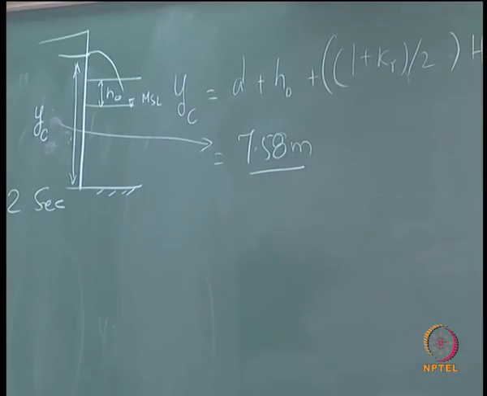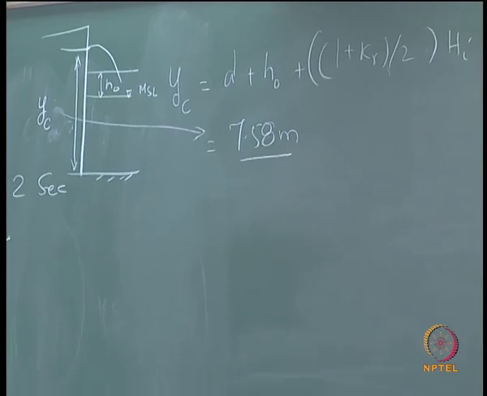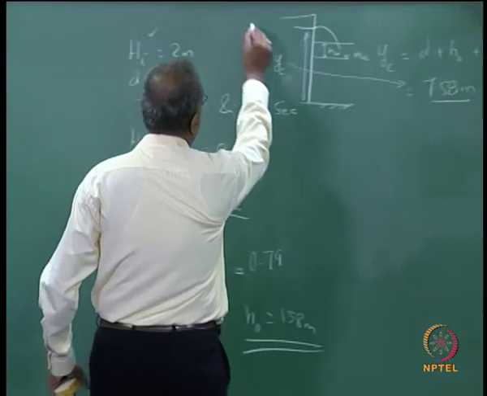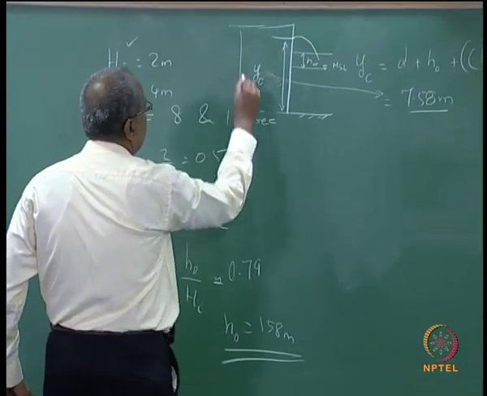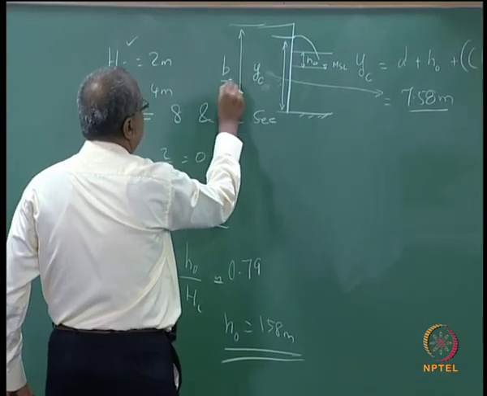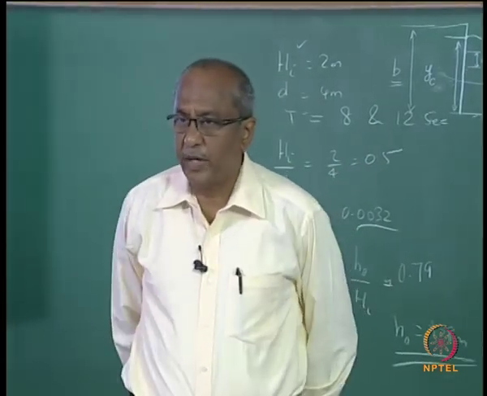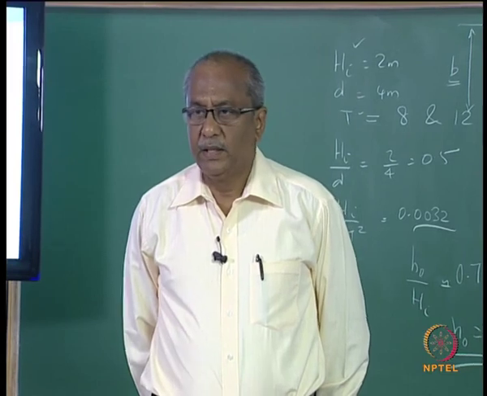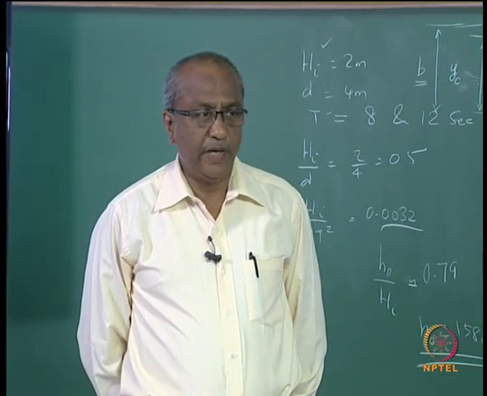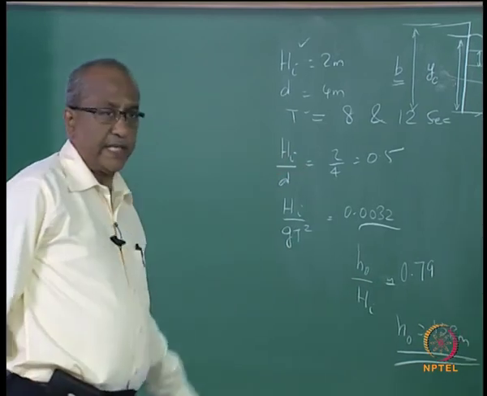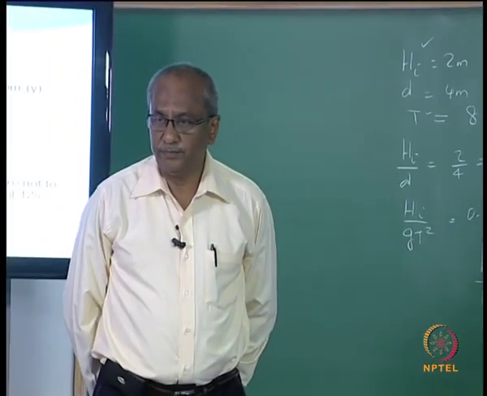So naturally if you do not want to have overtopping to take place, your B, that is the height of the wall, has to be certainly greater than 7.58 in case the waves with the period 8 seconds hit the wall.